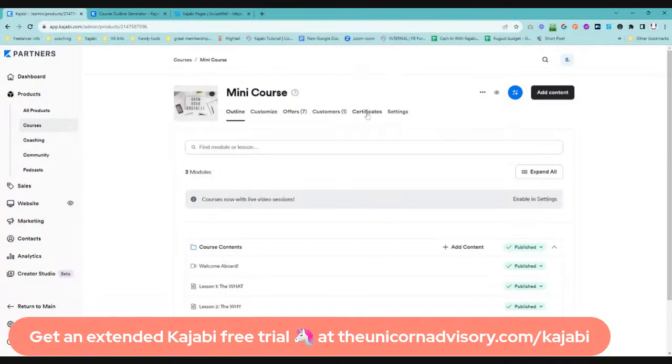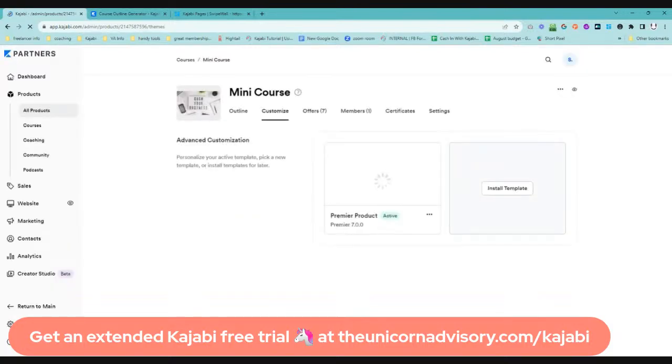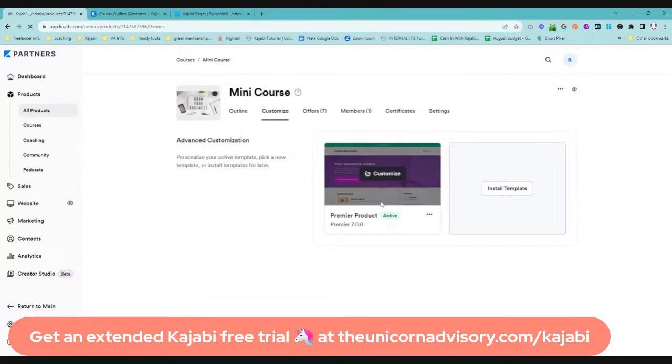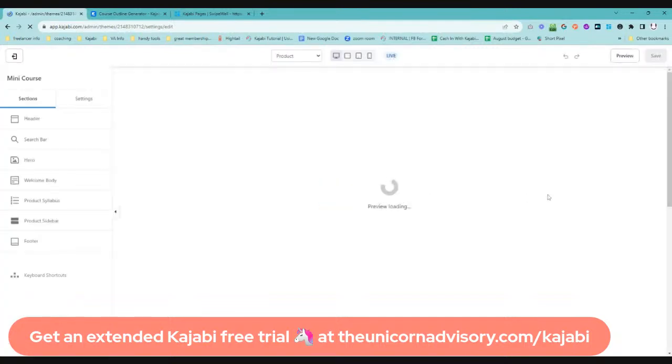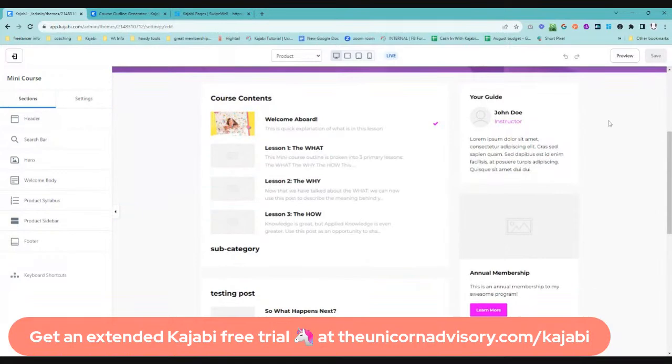You can also get certificates for when someone finishes your course, which is really awesome. And what I love the most with Kajabi is you can customize the back end of the course area, the student area. And this is one of the things that really got me onto Kajabi first 4 years ago, because of how much flexibility there was with being able to display your content, your student hub area, the area that they see. So within the templates, you can actually change a whole lot of stuff. I mean, this is probably a little bit ordinary. This is just a test product that I've created. But all of these things in here,